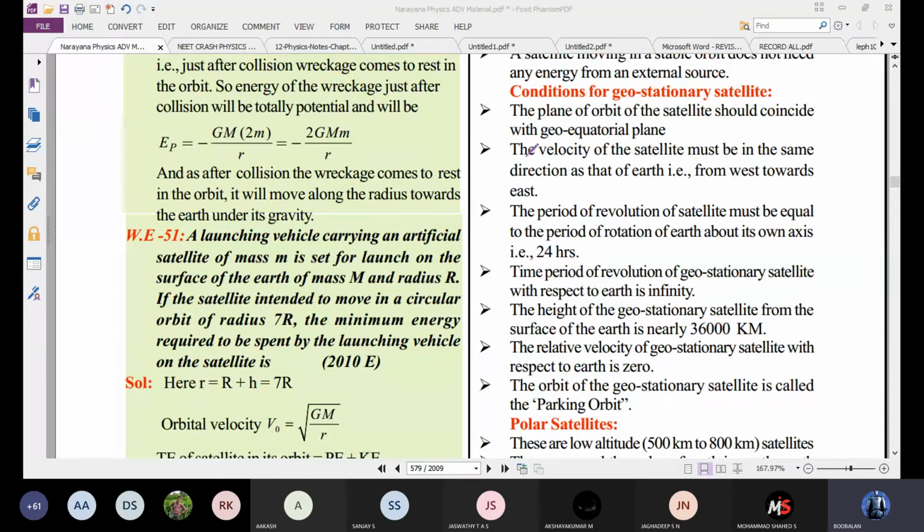The plane of orbit of the satellite should coincide with the geo-equatorial plane. That is the first one. Related velocity: the velocity of the satellite must be in the same direction as the Earth, from west towards east. The time period is equal to 24 hours.